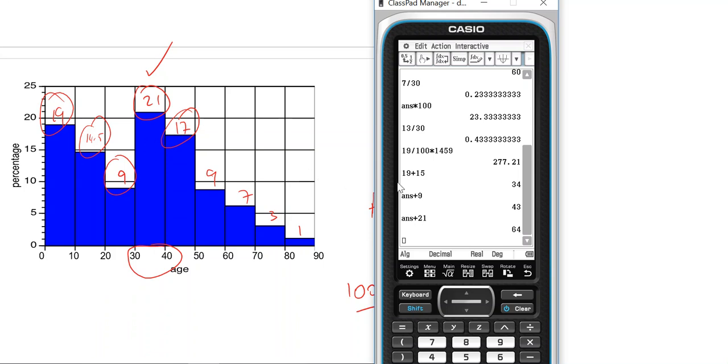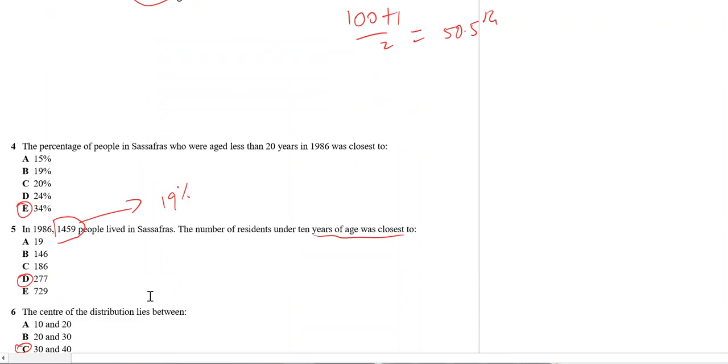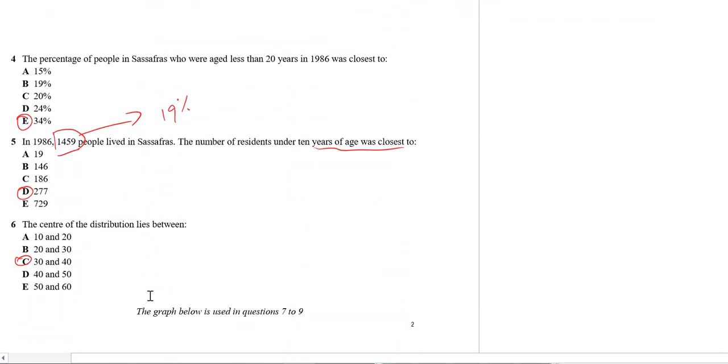Okay, so I'll repeat that again. To get the median position, we know all the bars add up to 100. They could add up to something different, but in this case it adds up to 100 because we know it's a percentage. All percentages add up to 100. So where is the 50.5%? You just add the bars, add the percentage until you first reach or go above 50.5, and it happens to be between 30 and 40. It's a bit tricky, but they do ask these in the exam, so you've got to know this.